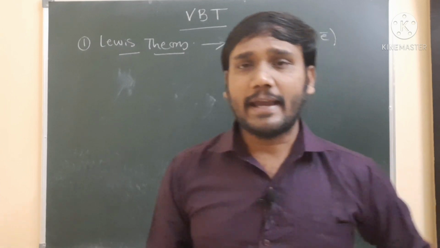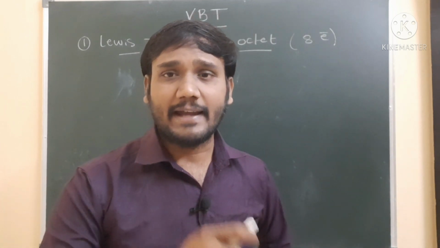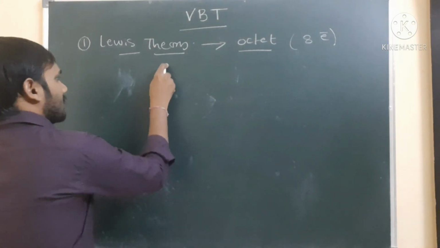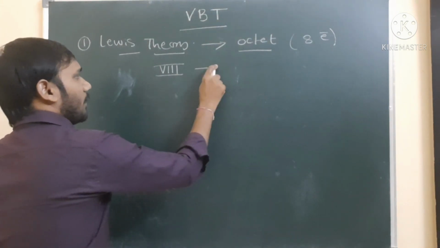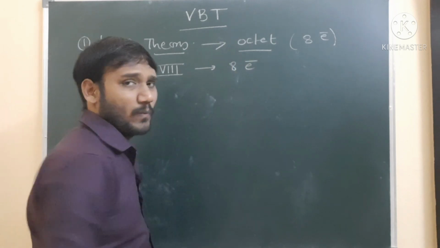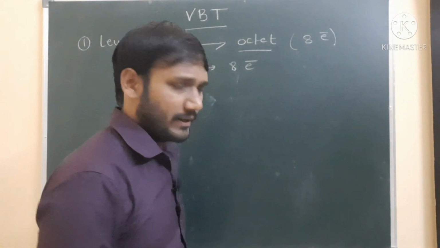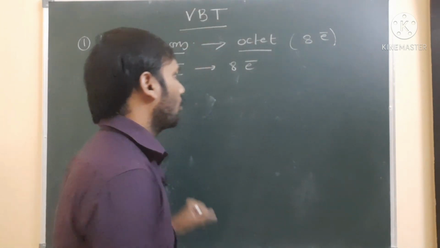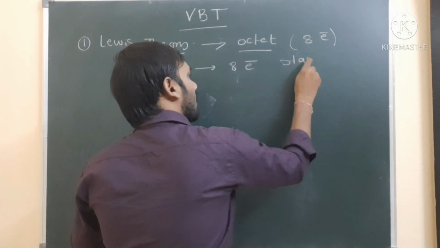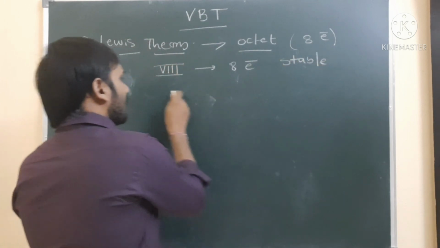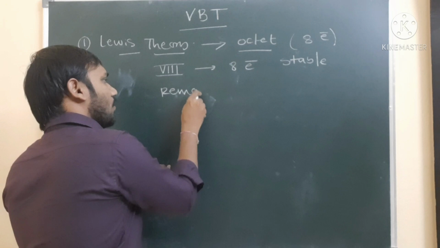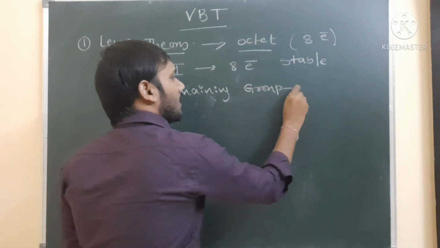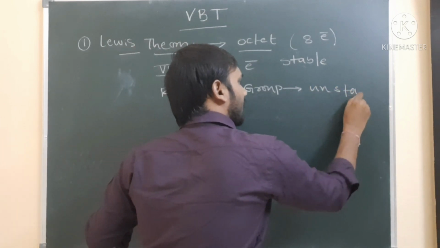Generally only the 8th group of elements has 8 electrons in its valence shell; the remaining groups of elements do not. It means only the 8th group of elements are stable. The remaining groups of elements are, we can say, simply unstable.